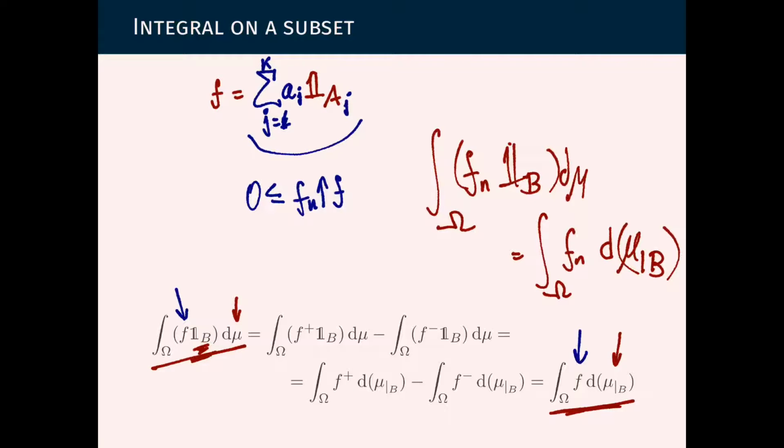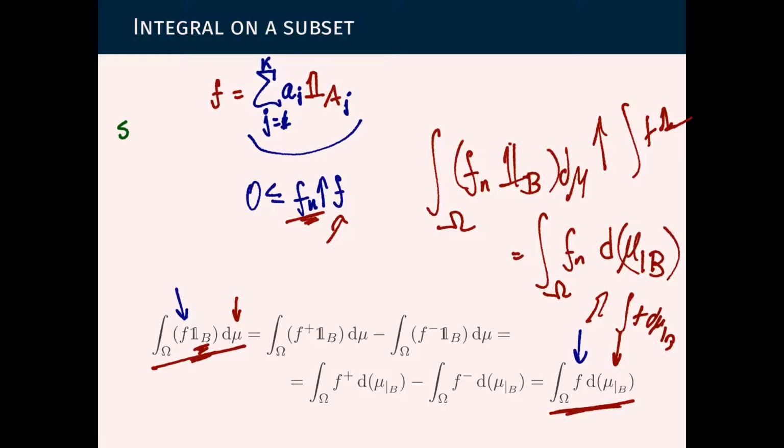This will be true for each of these fn's that are simple functions that approximate our function f. So we can take the limit, and by the monotone convergence theorem, this will increase to the integral of f indicator b, and this will increase to the integral of f with respect to the measure mu restricted to b. So by taking limits, we get this also for the case of non-negative functions.